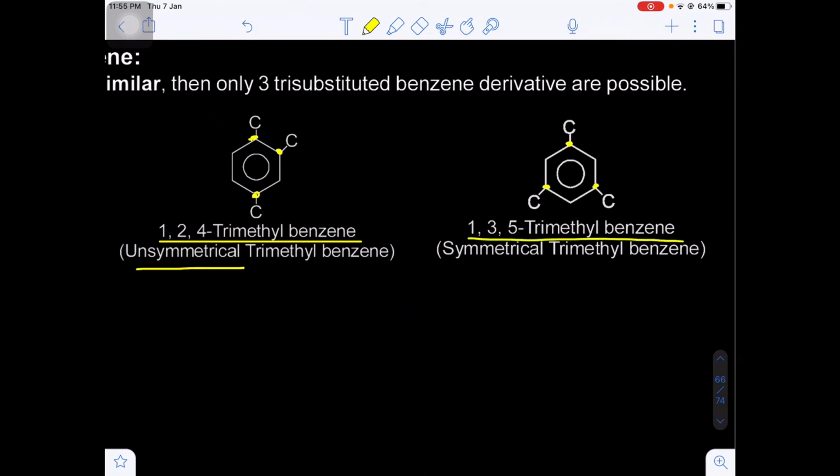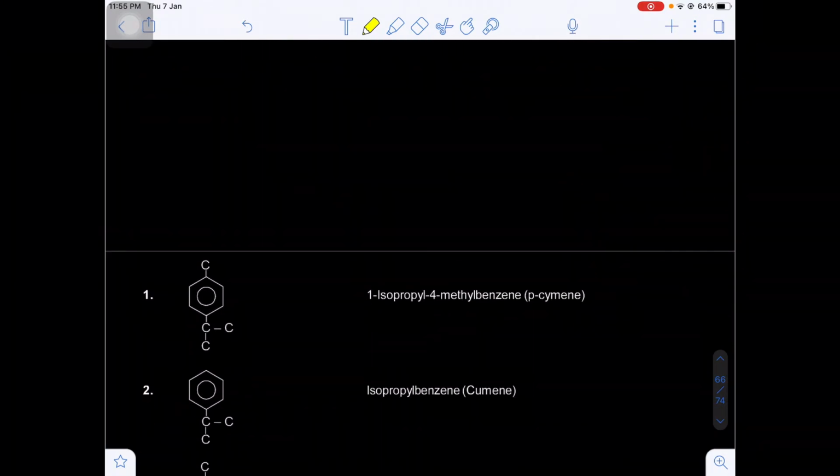I am writing 1,3,5-trimethylbenzene. This is the symmetrical trimethylbenzene. This is also known as mesitylene. 1,3,5-trimethylbenzene is also known as mesitylene. So these are some common names which we have to remember.